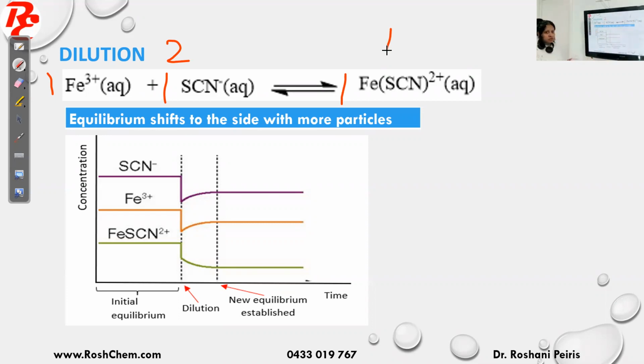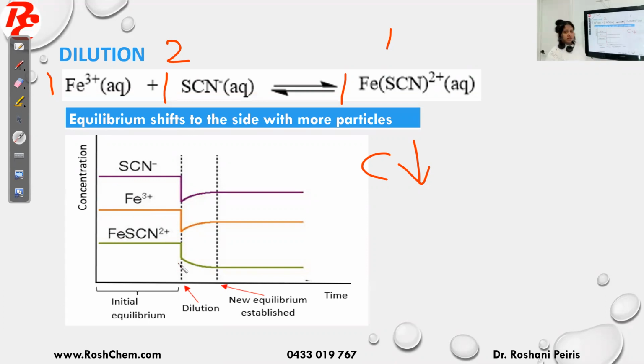Okay, so dilution means what? I add water. When you add water, the concentrations of all the chemicals will decrease, right? So all the chemical concentrations will decrease. You can see in that curve here, initially they are at equilibrium. Now all the concentrations are dropping because you add water.